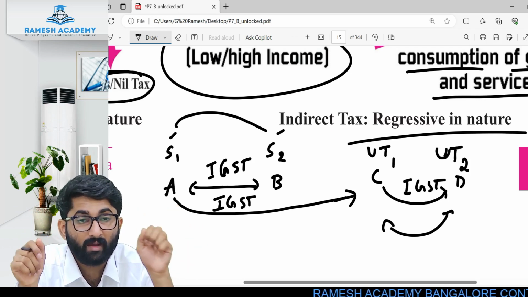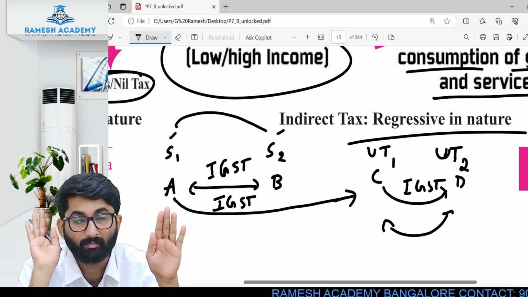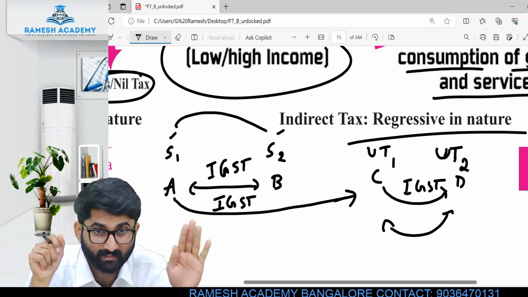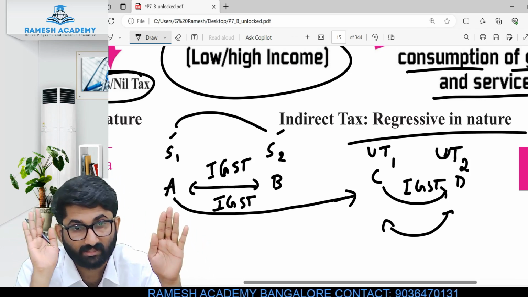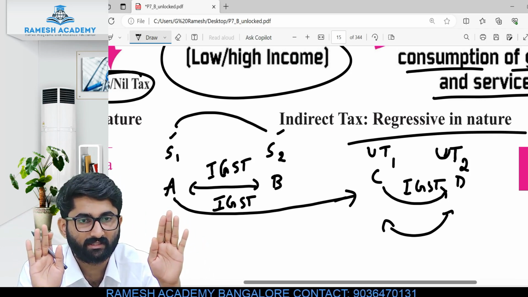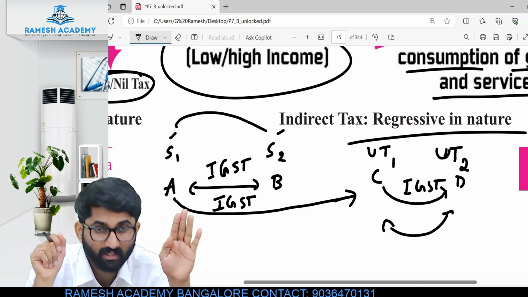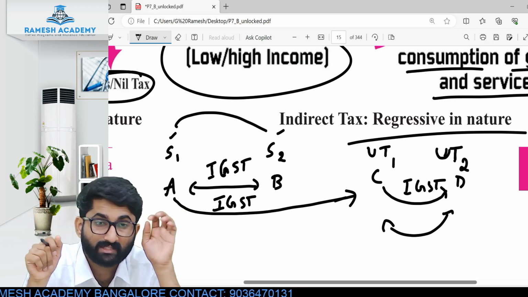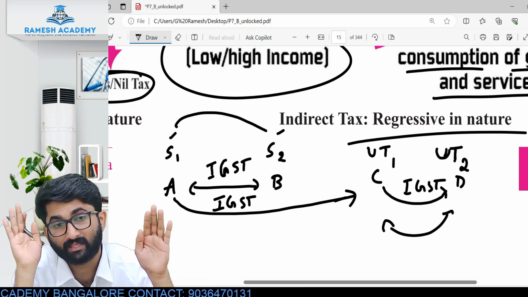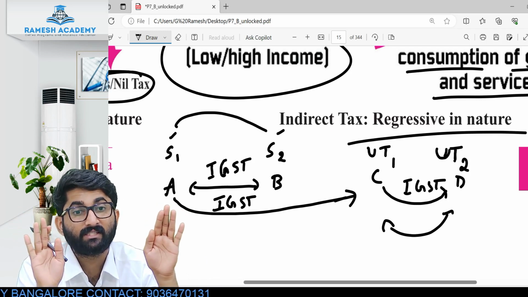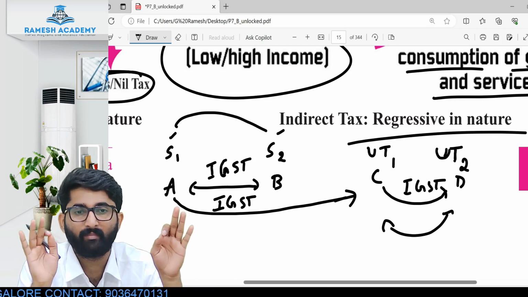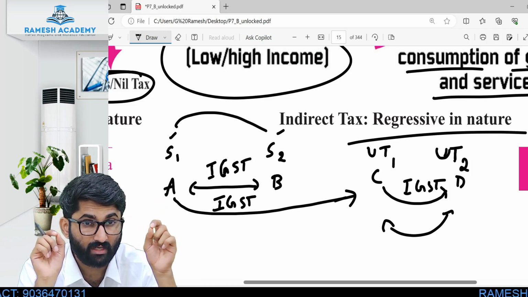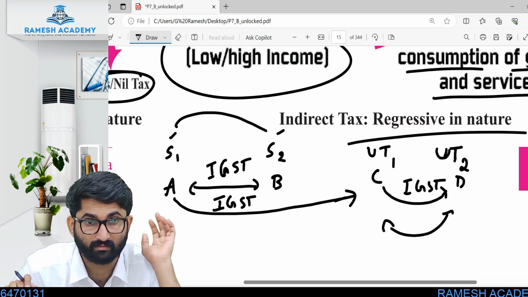A person in UT1 selling to a person in UT2, IGST is applicable. A person in State 1 selling to a person in State 1, CGST, SGST is applicable. A person in S2 selling to a person in S2, CGST, SGST is applicable. A person in UT1 selling to a person in UT1, CGST, UTGST is applicable because it is union territory. I hope this is crystal clear now.